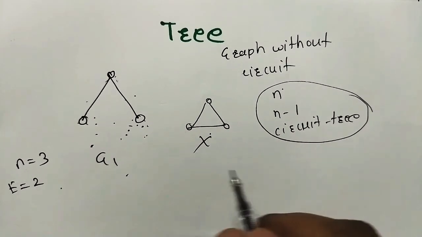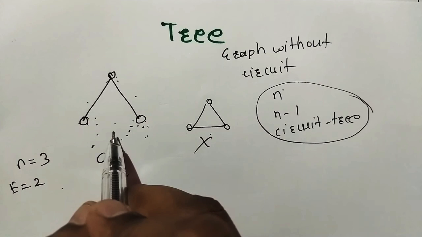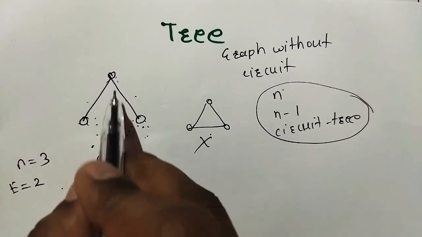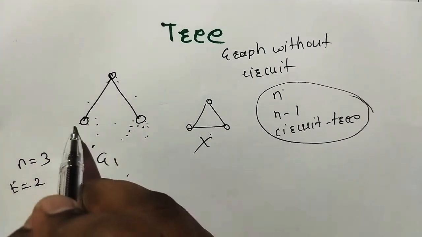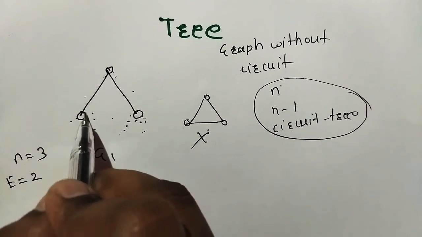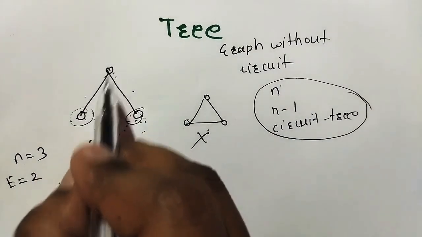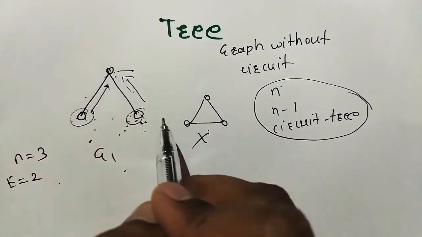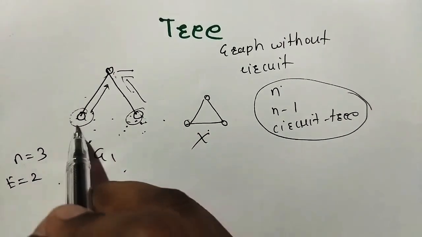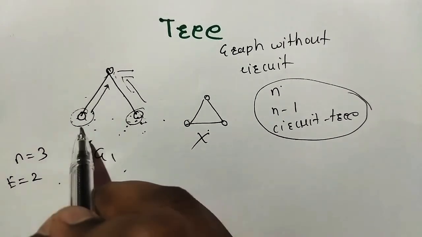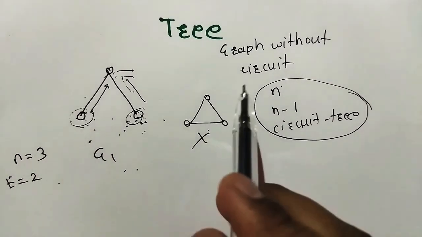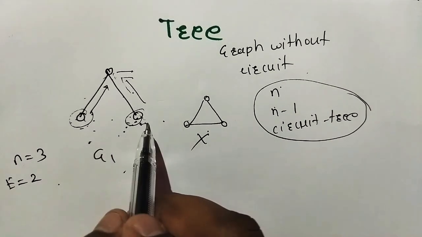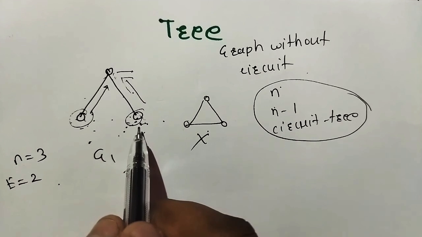Next is what? A tree with 2 or more vertices has at least 2 pendant vertices. Here, 3 vertices, then at least 2 pendant vertices. Pendant vertices means what? These vertices hang from this one. This is a non-pendant vertex and these are the pendant vertices. So a tree is a graph without circuit, n vertices, n minus 1 edges, and with 2 or more vertices, at least 2 pendant vertices. This is called a tree.